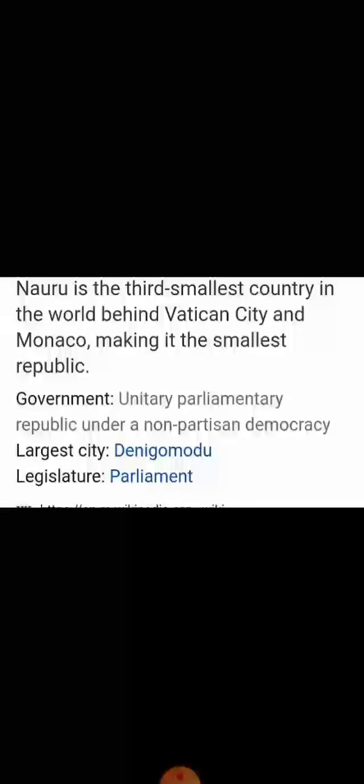Okay, children. So next, the smallest democracy in the world. Well, children, Nauru is the 3rd smallest country in the world behind Vatican City and Monaco, making it the smallest republic. In this country a unitary parliamentary form of government is there. Okay.